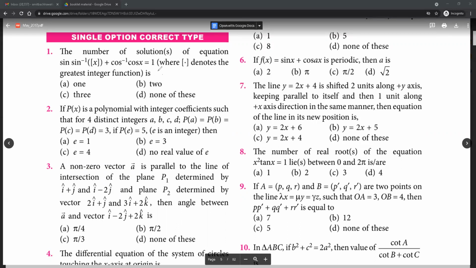We actually do it in this way. Since Pa, Pb, Pc, Pd, all of them give the value 3, can we say that Px minus 3 can be written in this way: x minus a, x minus b, x minus c, x minus d, and into some other polynomial Qx? For Px minus 3, 4 roots would be a, b, c, d.